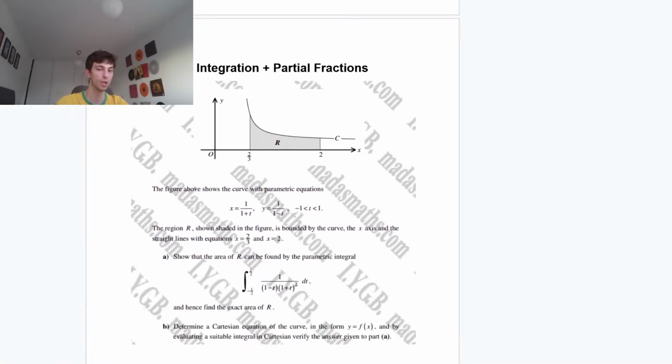Let me know if you guys have any questions on that parametric integration. Definitely a good question. Definitely the kind of thing that we could see tomorrow. We had finding the Cartesian, integrating the Cartesian, parametric integration. Yeah, I mean, changing the limits, multiplying by minus 1 to flip those limits. All important stuff. Thumbs up if we're happy to go on to the next question, or let me know if you guys have any questions. But the limits were given in the question, so that was that.